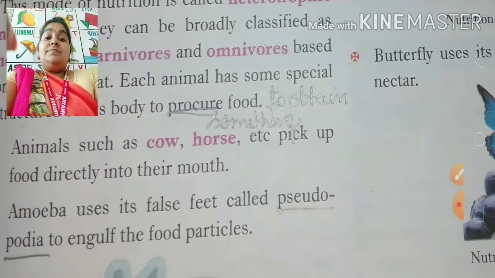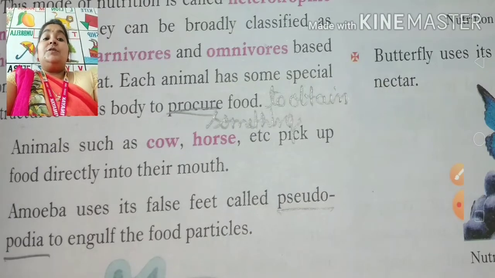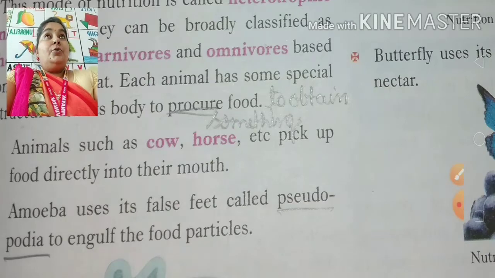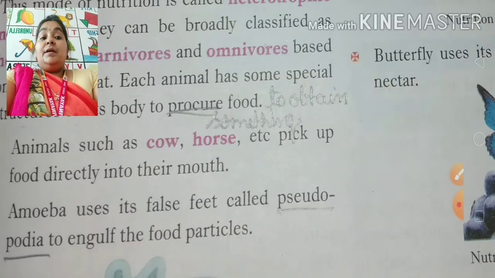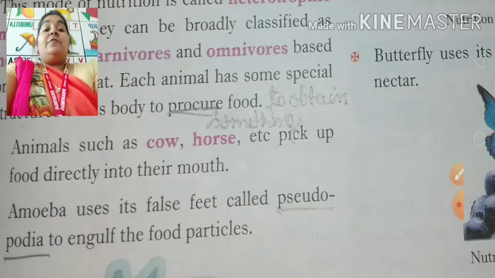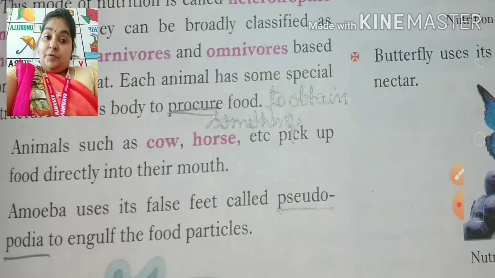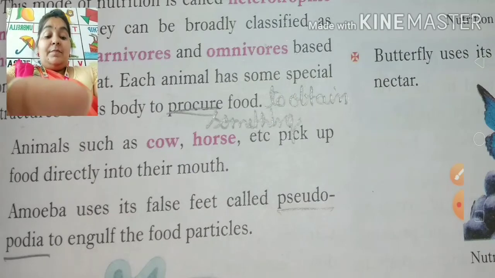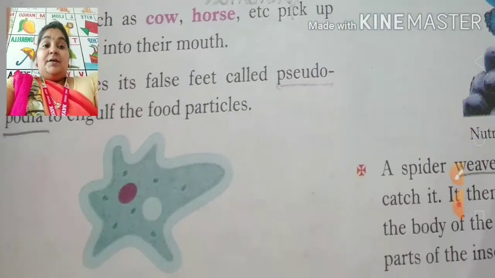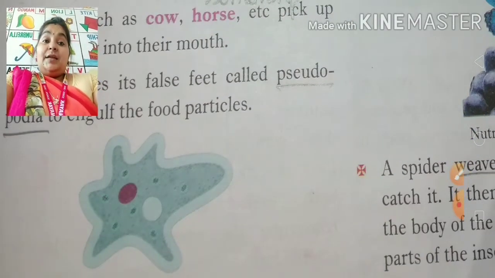The next is amoeba, which uses its false feet called pseudopodia. Don't be upset while pronouncing it. The P is silent in this spelling. These false feet help amoeba to engulf the food particles around them. On amoeba we are going to discuss further, while now we are just discussing nutrition in animals.